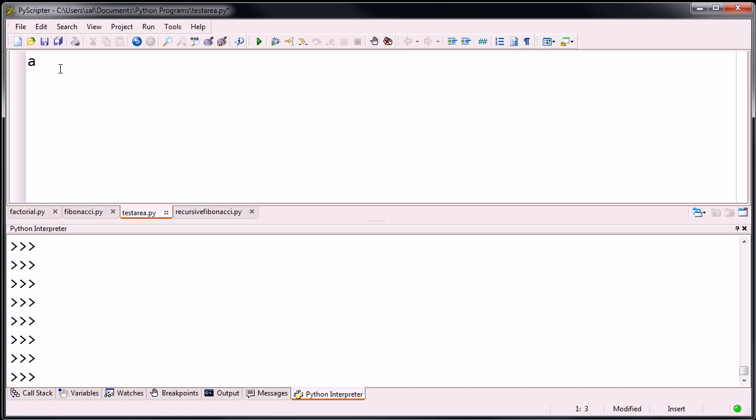So let me define a string. Let's call the string A. And A is, let's call it, my first test string. As we know, a string is just a sequence of characters, and you can recognize them because they'll either be in single or double quotation marks. And just to make clear that it doesn't have to be double, let me define B to be another test string that I have defined.